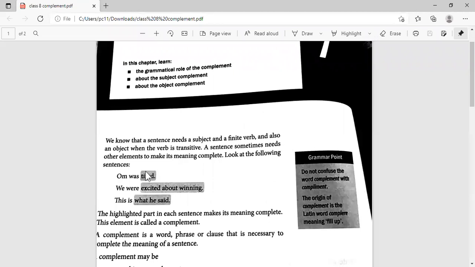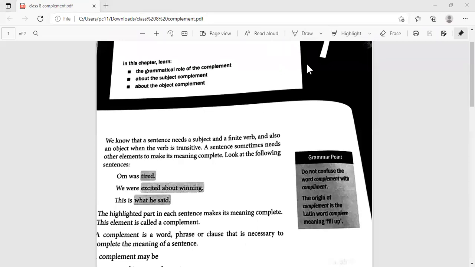So what is the linking verb that we had discussed the other day? It is the verb that links the subject and the information that is given about the subject, right? Do you remember, all of you?